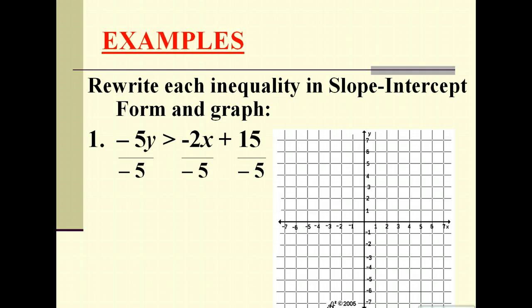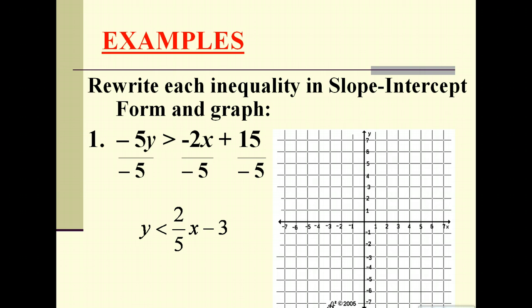The negative 5's cancel, and negative 2 over negative 5 is positive 2 over 5, and 15 divided by negative 5 is negative 3. So we have y is less than 2/5 x minus 3. Why did it switch to a less than? You need to remember, whenever you multiply or divide by a negative, the inequality sign switches directions.